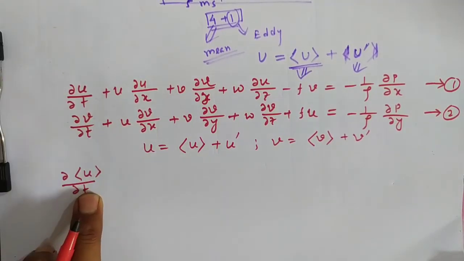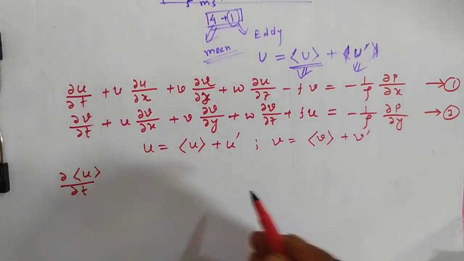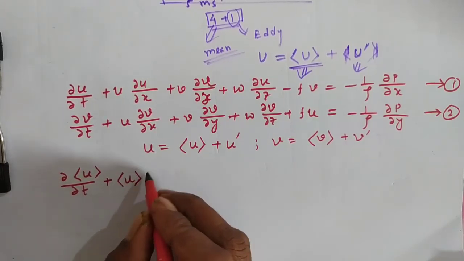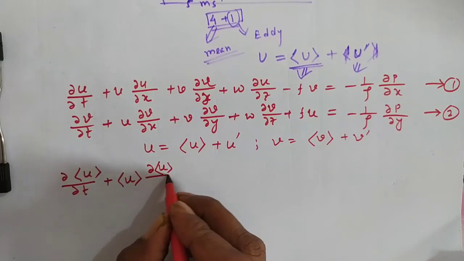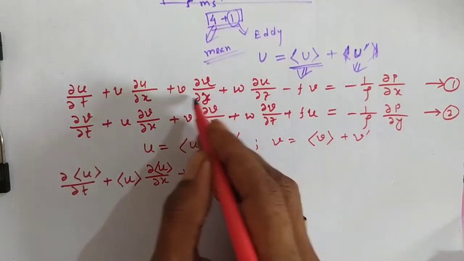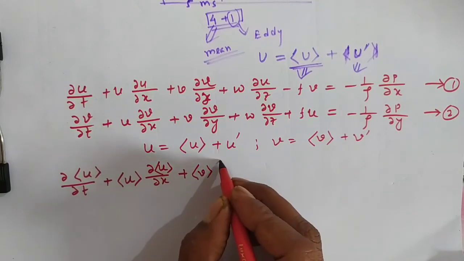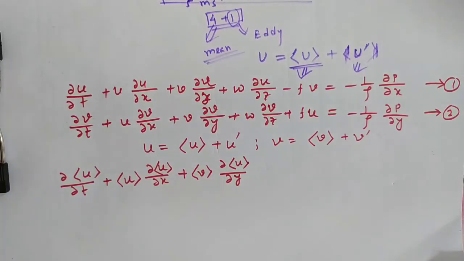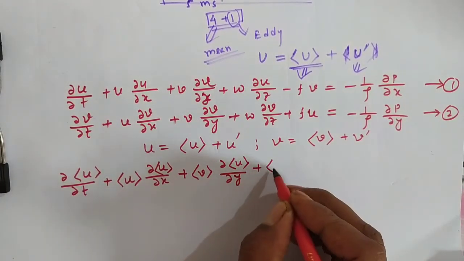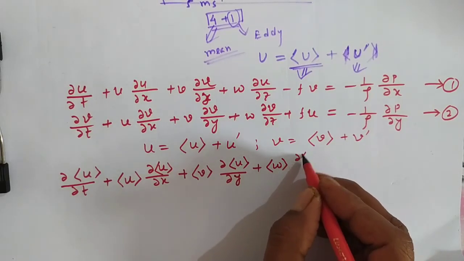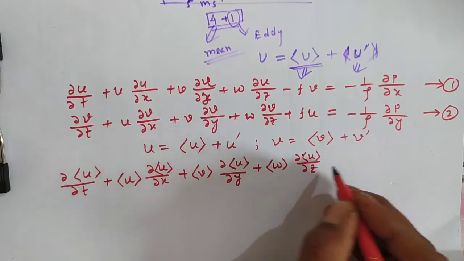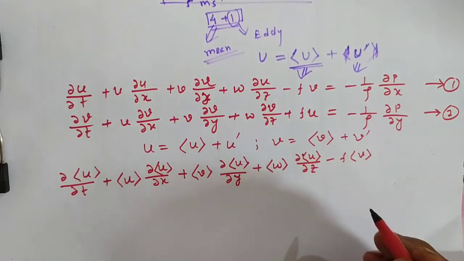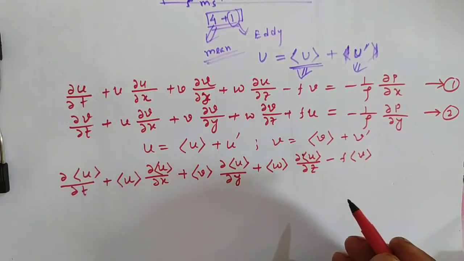Now mean of u we are writing first, and the prime term will shift to the right hand side: plus u del u del x plus v del u del y plus w del u del z minus f v. Now the left part will move to the right hand side.